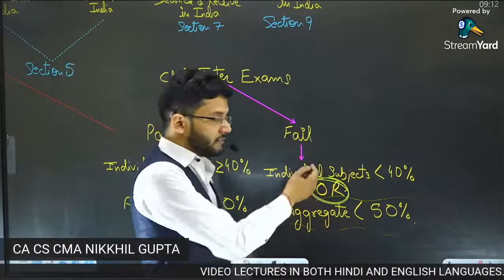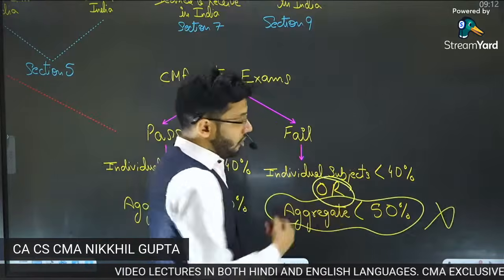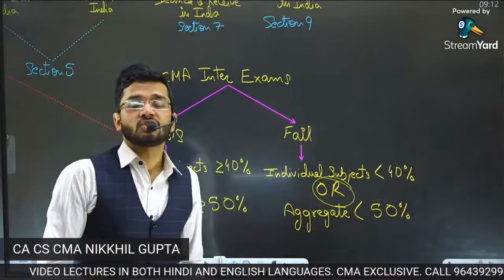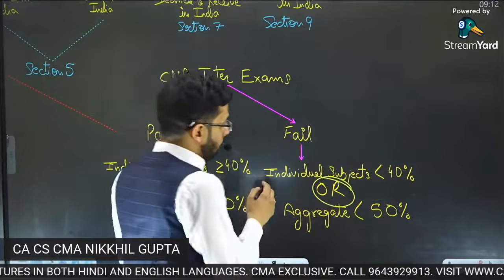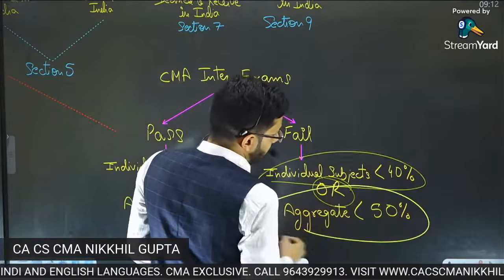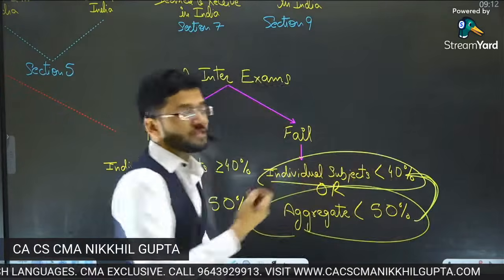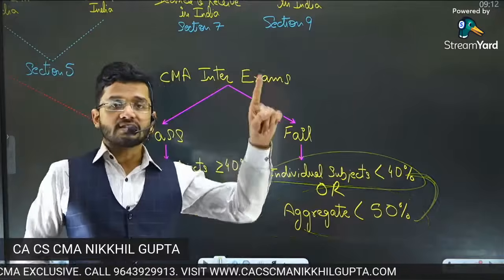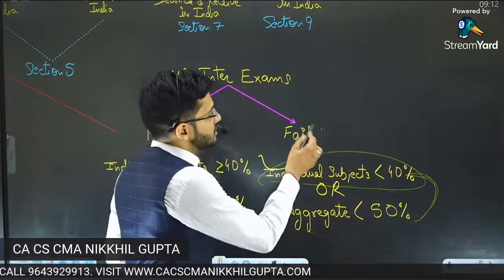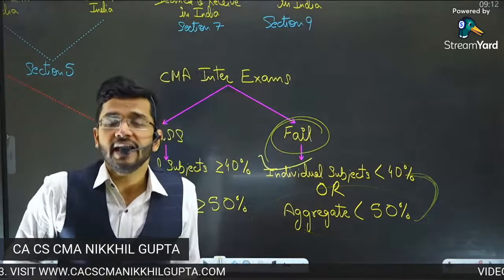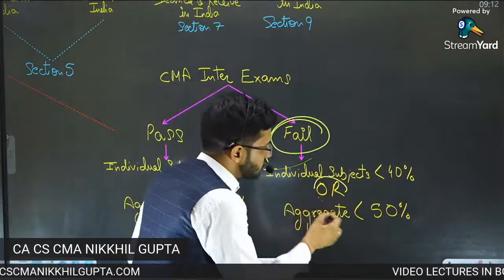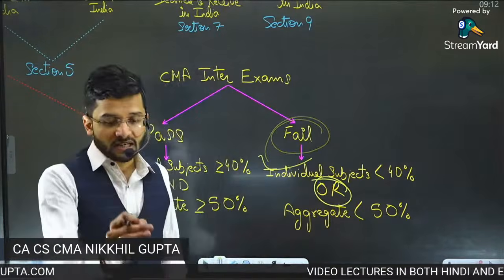Now the conjunction which is adding these two parts is or. Now please tell me in the chat box whether both the conditions are to be satisfied, or either one of them is to be satisfied. One of them is to be satisfied, or both the conditions are to be satisfied to fail in CMA intermediate. The conjunction which is there is or. Please tell in the chat box.